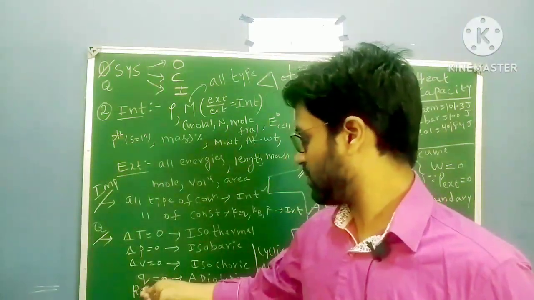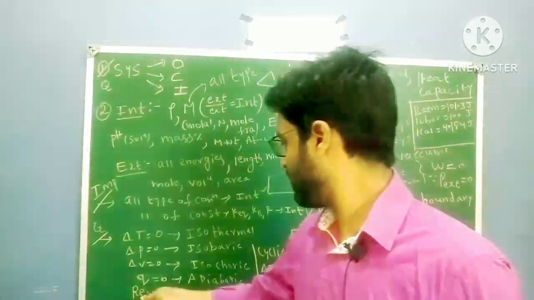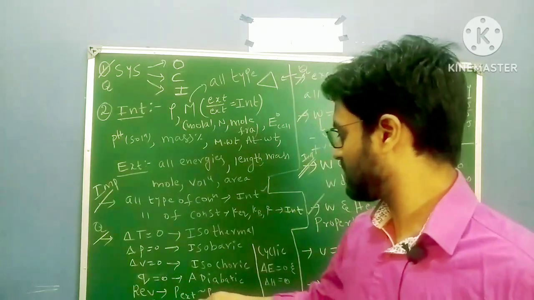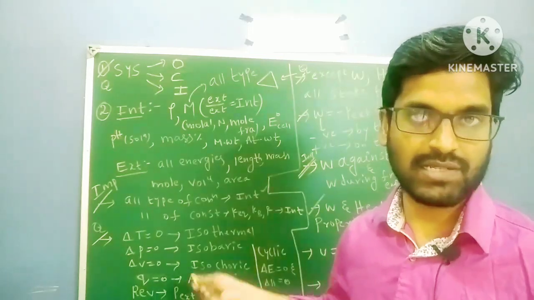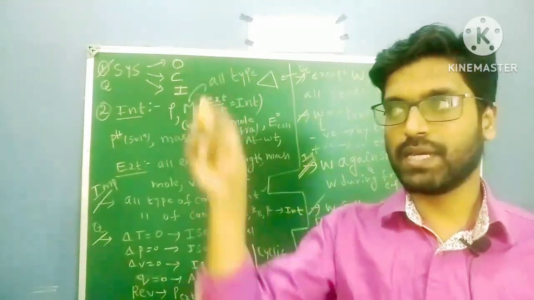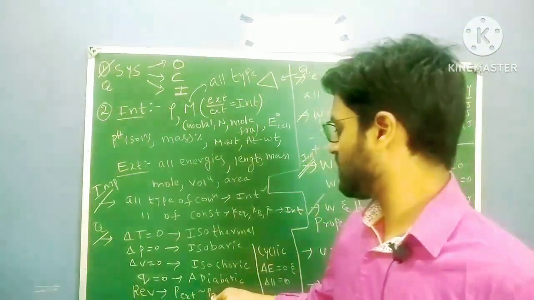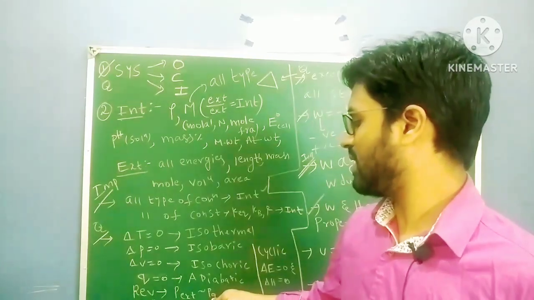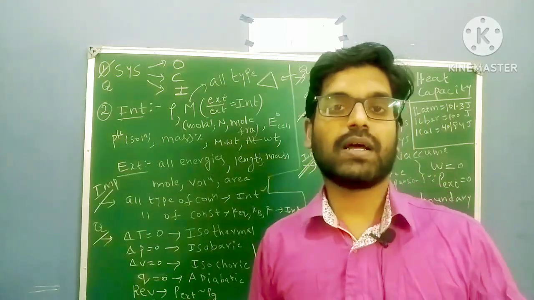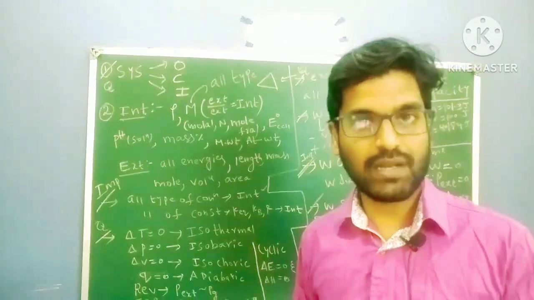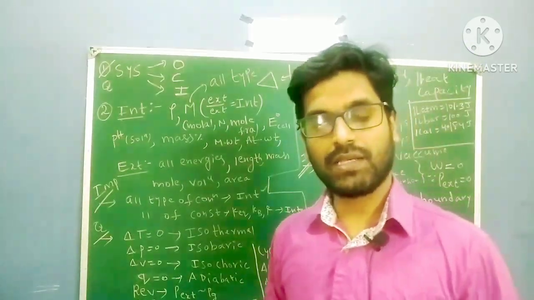Next one, reversible process. I have already explained all these things in my lectures. For a reversible process, the external pressure is approximately equal to the gaseous pressure. Gaseous pressure means the internal pressure of the system. If you take this beaker, in the beaker we have the gas, and this is the pressure of the gas. So external pressure almost equal to internal or gaseous pressure is a reversible process. In an irreversible process, external pressure might be greater than gaseous pressure, or P external is less than P gas. Okay, these are important things.